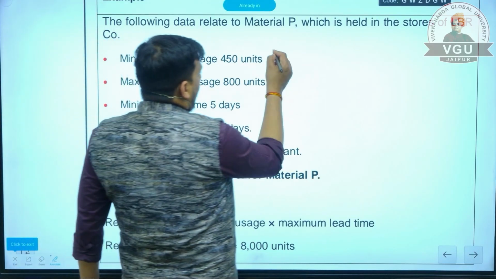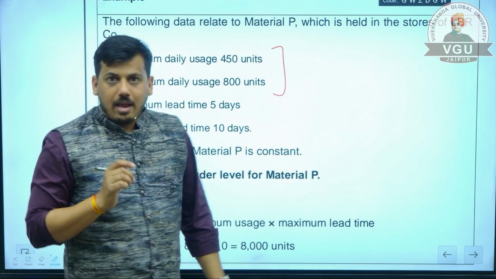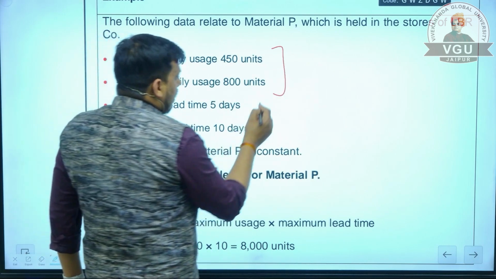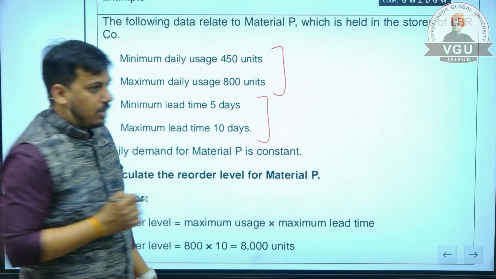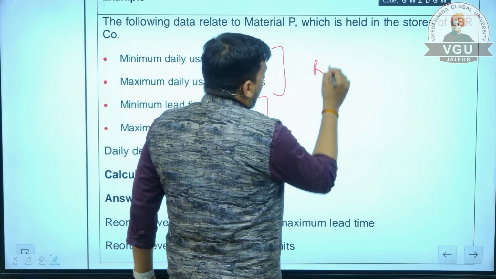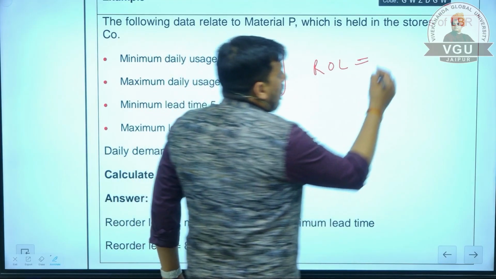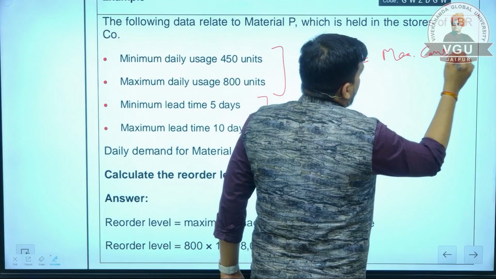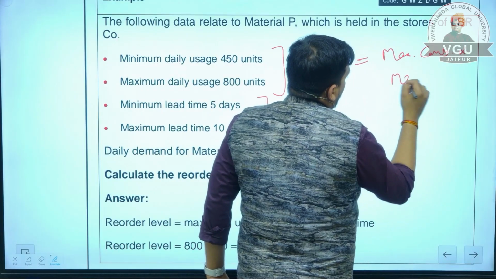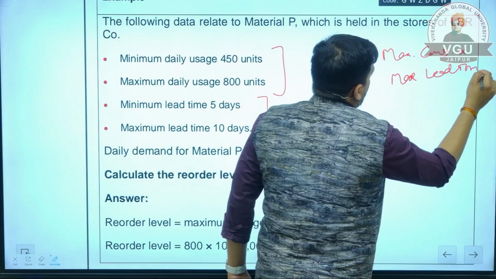So, there are two types of consumption, minimum consumption and maximum consumption, and there are two types of lead time, minimum days and maximum days. If we are calculating reorder level, then reorder level will be maximum consumption multiplied by maximum lead time.